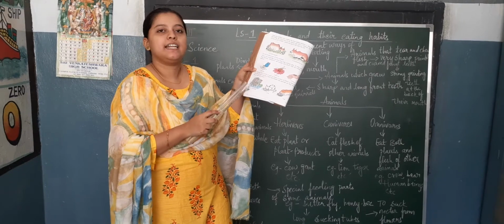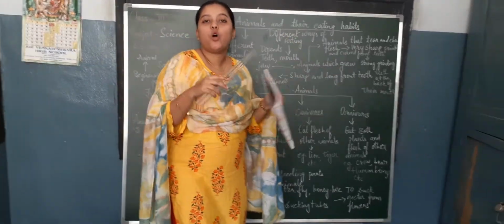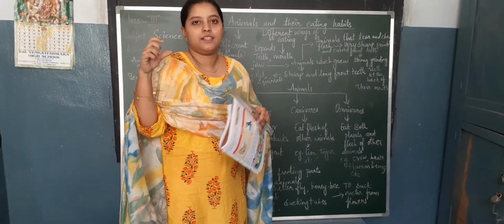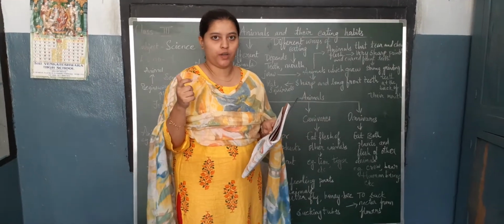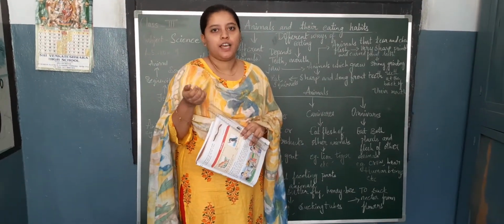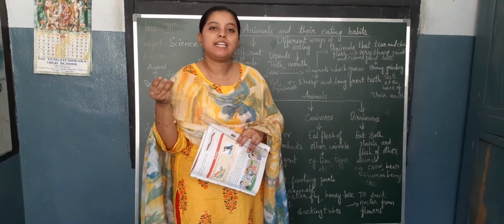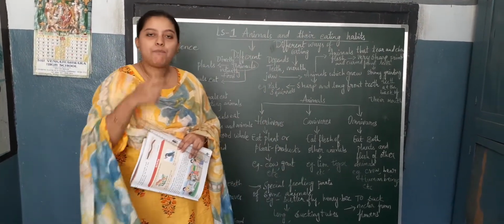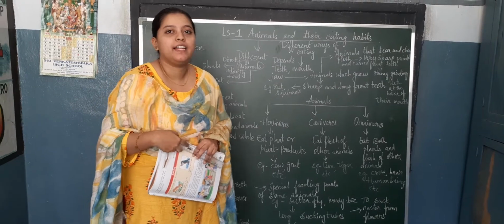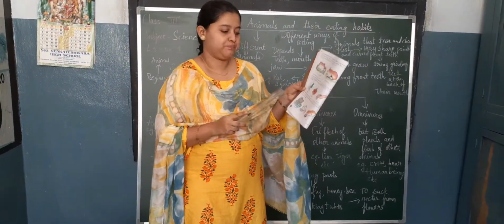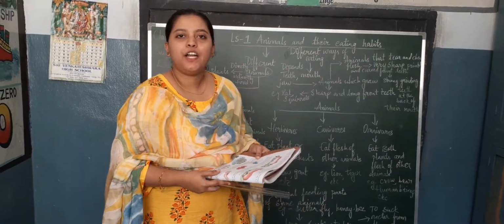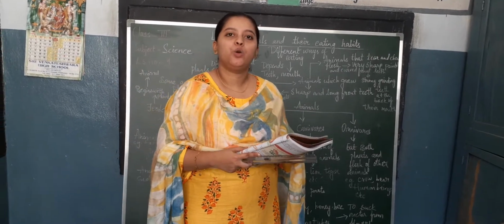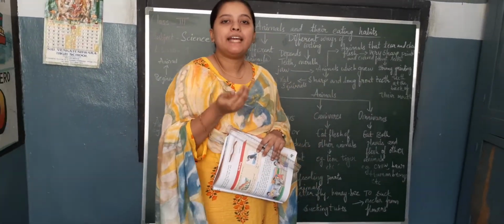Okay, see children, an elephant also has a long trunk, children. Did you all see an elephant any time? I hope yes, you all have seen an elephant. They are having a long trunk. With the help of its trunk, they will suck the water. And cats and dogs, children, how will they do? They will lap up milk and water.